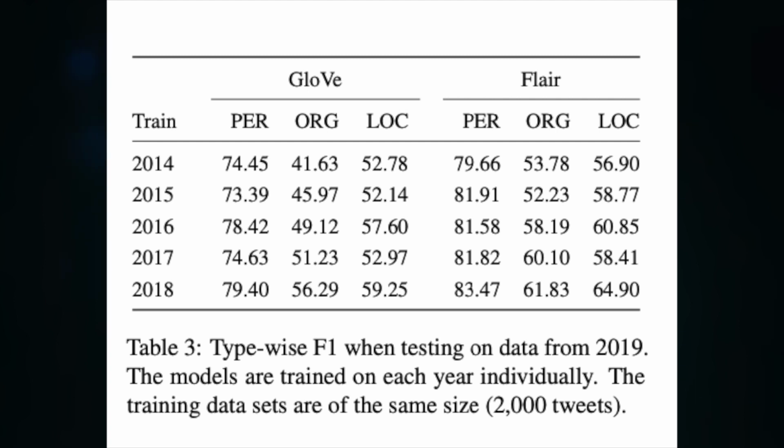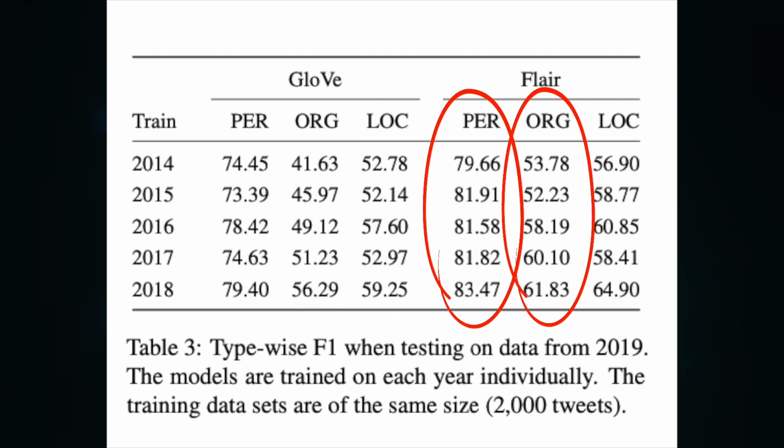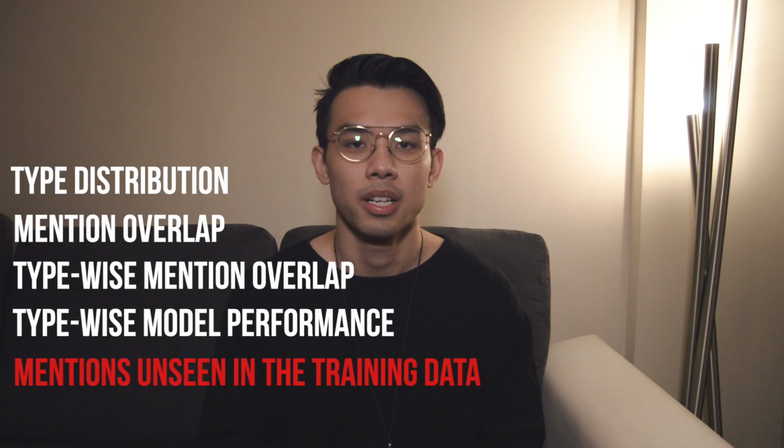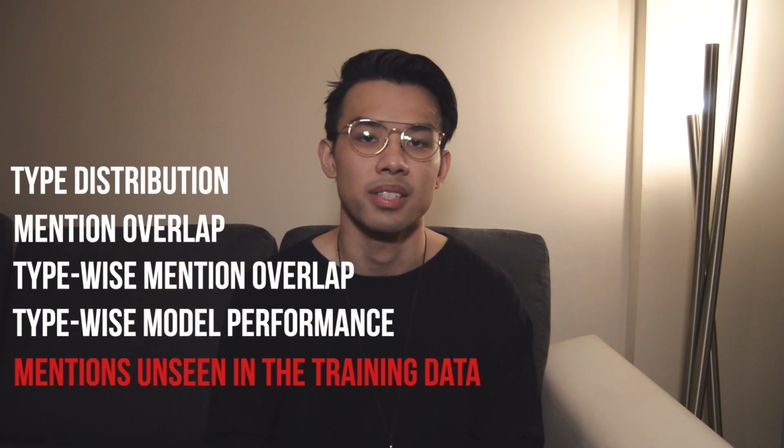In terms of the temporal differences by year, with GloVe embeddings, the smallest performance gap between 2014 and 2018 is person entity type. Organization entity type suffers the most from data drift in terms of performance. Similar results can be found with FLAIR embeddings, although the magnitude is less. These numbers make sense given that organization has the largest increase in overlap between mentions in training and test data from 2014 to 2018. The fifth aspect here looked at the mentions unseen in training data.